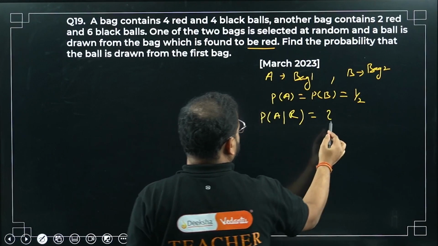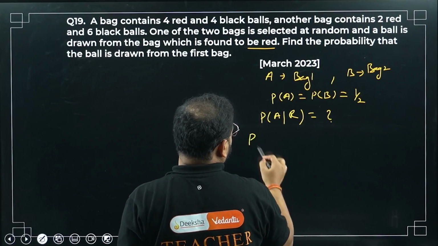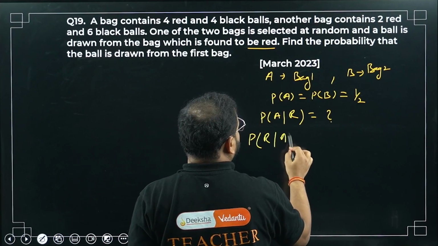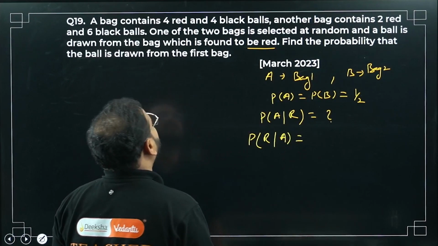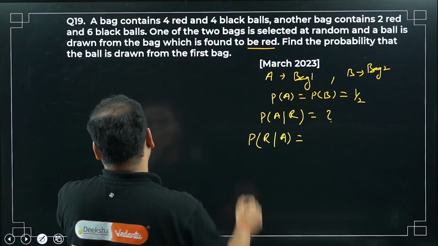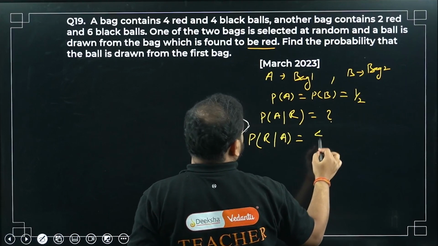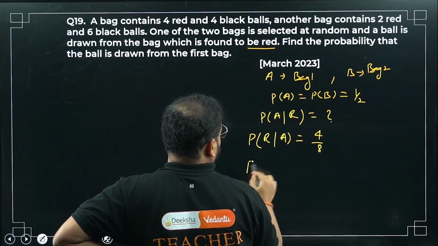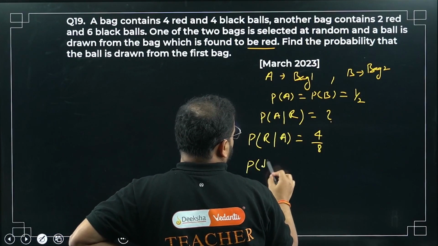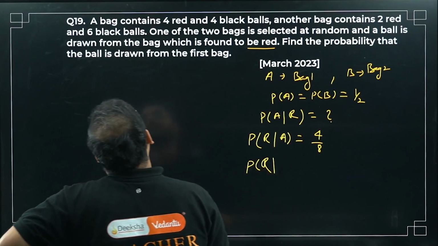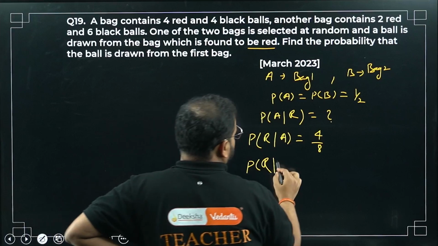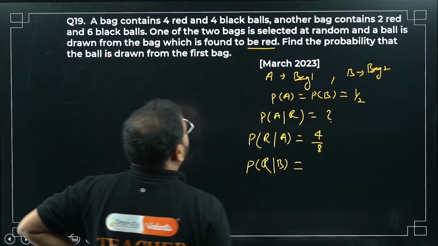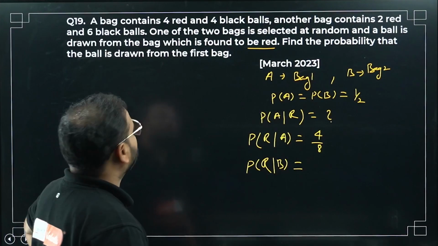Now the probability of getting a red from bag A, or bag 1, will be what? 4 red and 4 black, so 4 by 8. What about the probability of getting a red ball from bag B, or bag number 2? It's 2 by 8, right?